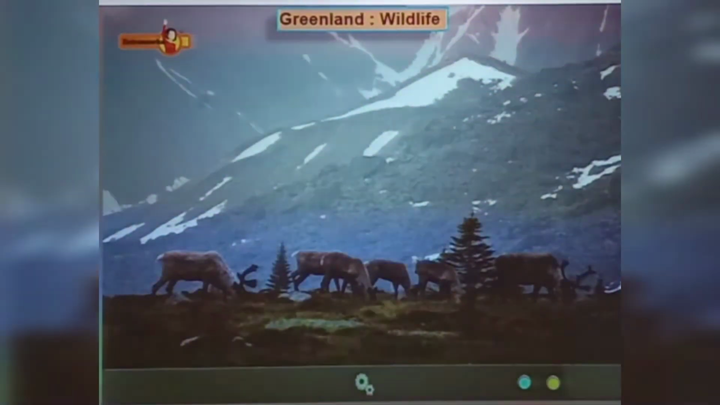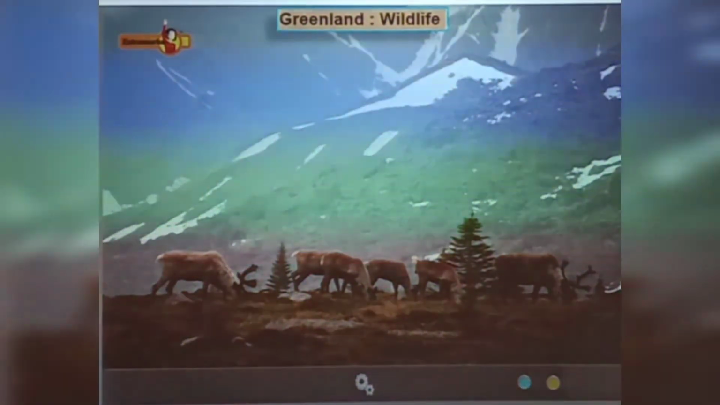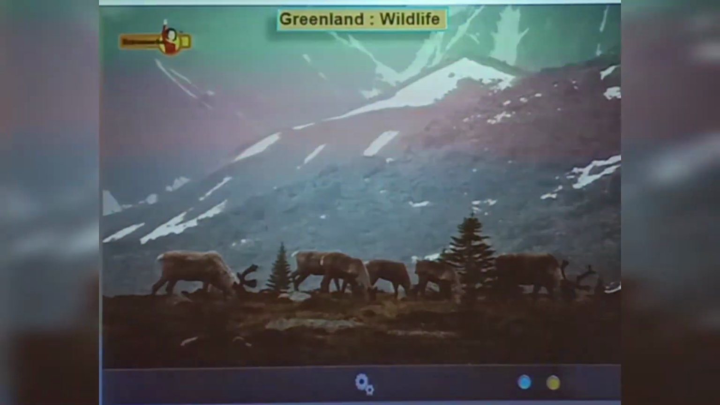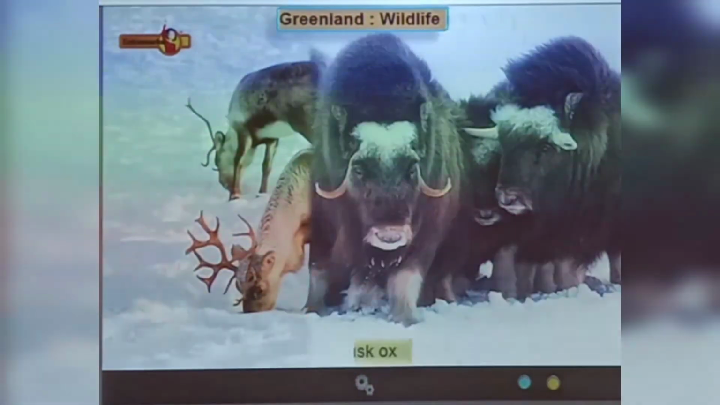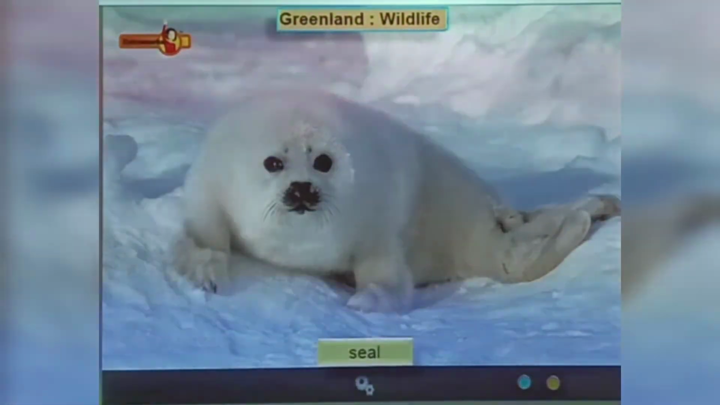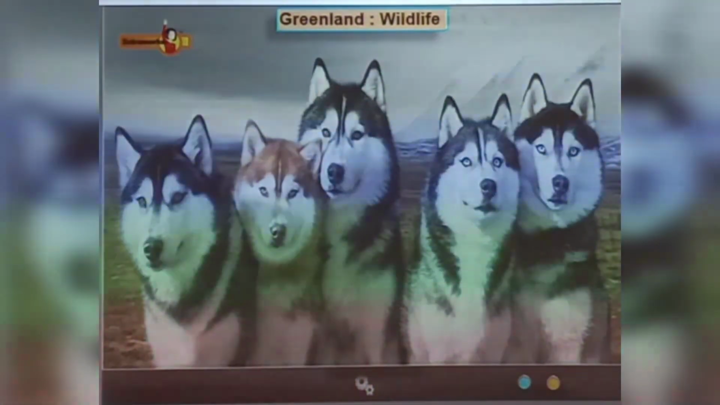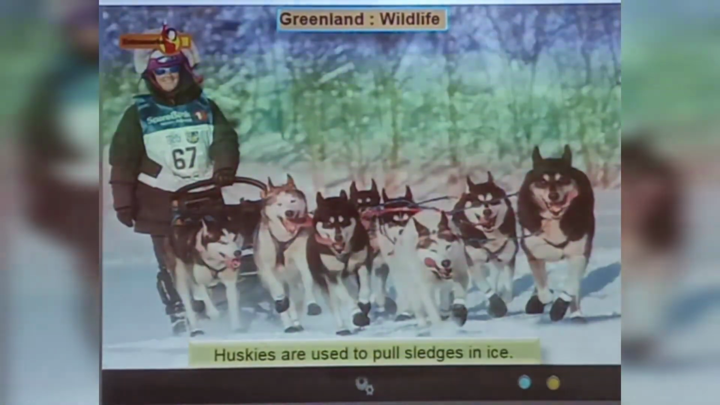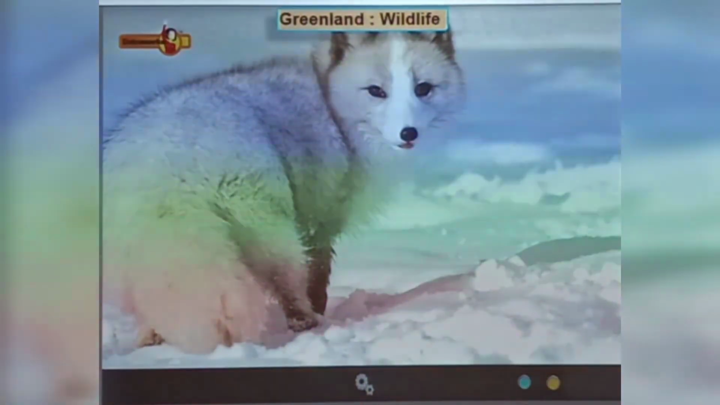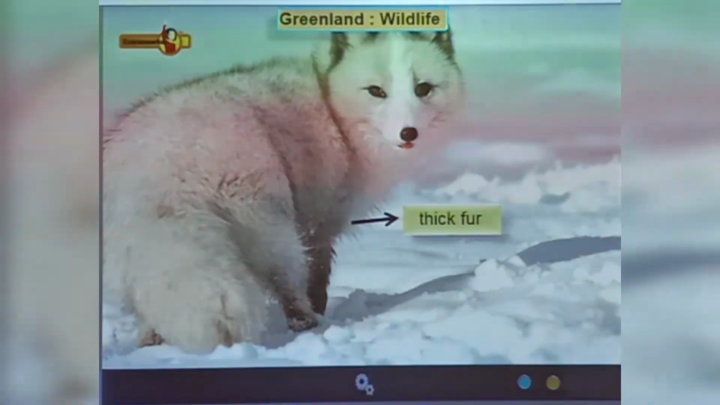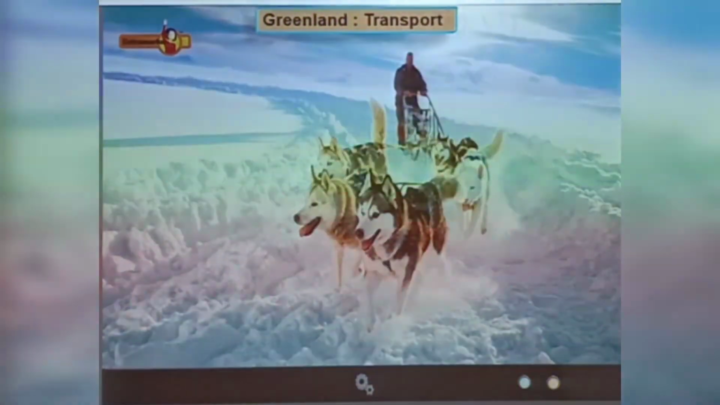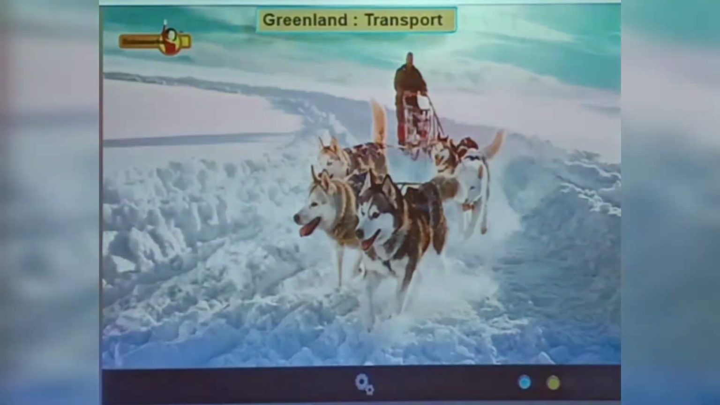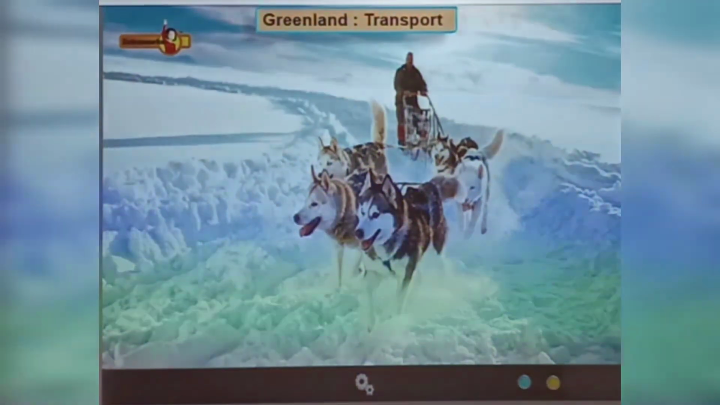The animals have adapted themselves to the extremely cold weather conditions in order to live and survive in Greenland. The main animals are polar bear, red deer, musk ox, Arctic fox, and seals. The great white dogs called huskies are also found here, which are used for pulling sledges. These animals of polar region have thick fur on their skin to protect themselves from extreme cold conditions. As there are no roads in polar regions, huskies are used for pulling sledges and ice.